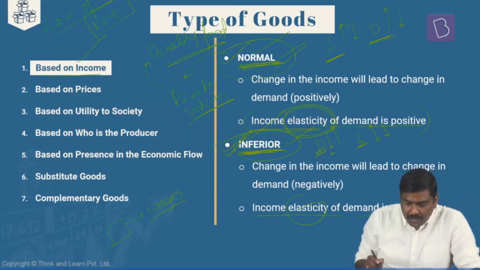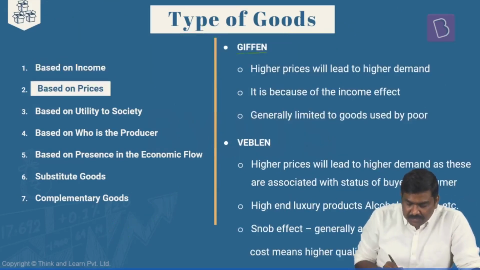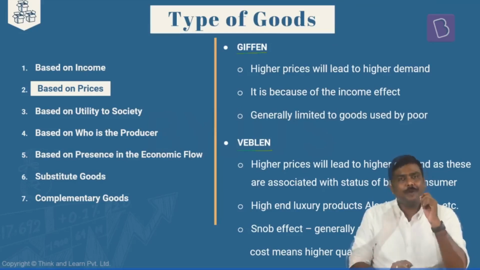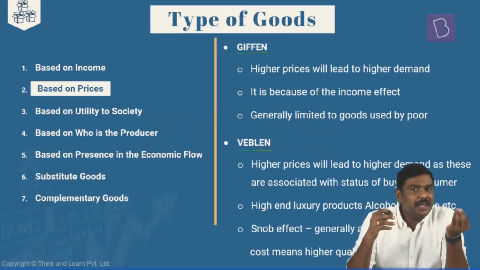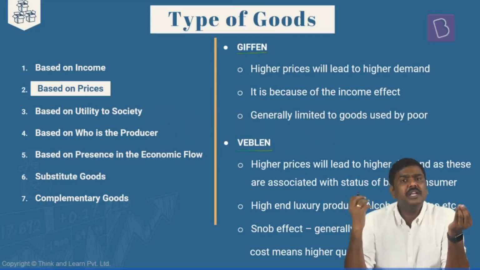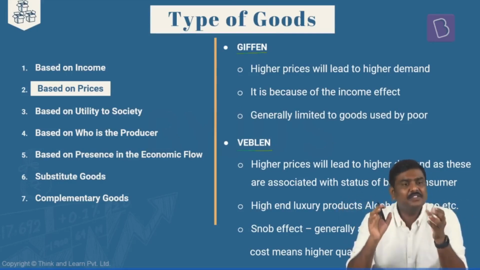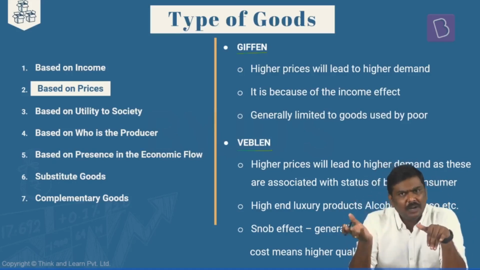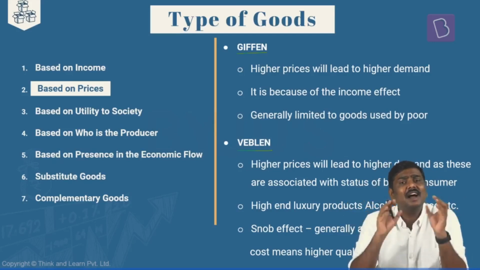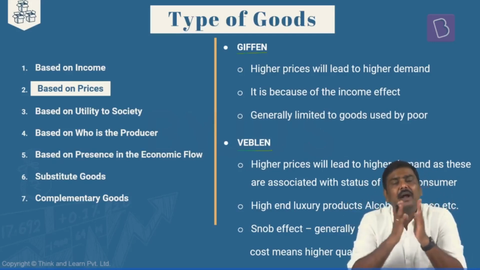Second classification, one is Giffen good and the second one is Veblen good. Now, generally, when you discuss the law of demand, we say that the price of the good is negatively related to demand for a particular good. That is, if the price moves up, demand should come down. If price comes down, demand should increase. That is generally the agreement with respect to the law of demand.